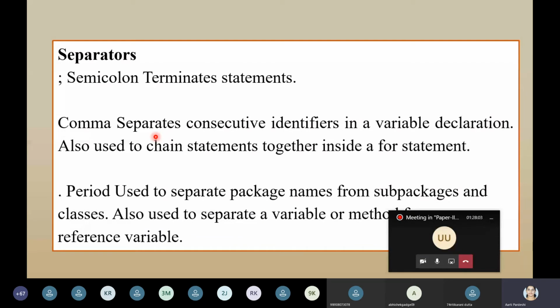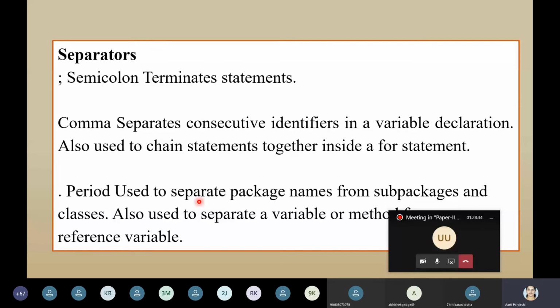Then the period is used, actually it's called an access operator, a member access operator. We will see it, and we have already seen it. It's like System.out.println. What the dot indicates is that out is a member which is there in the System class, and println is a method which is there inside that out.